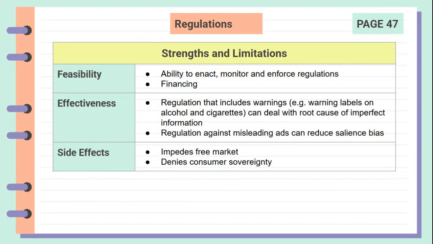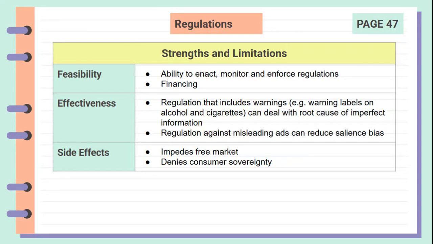Regulation comes with its own set of strengths and limitations. The feasibility of regulations depends on the government's ability to enact, monitor, and enforce these regulations. Regulations also require financing, such as wages for labor hired to monitor consumer behavior. However, this can be financed through the fines collected from consumers who infringe these regulations.